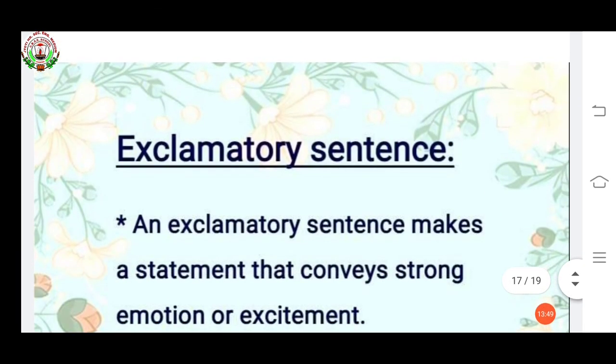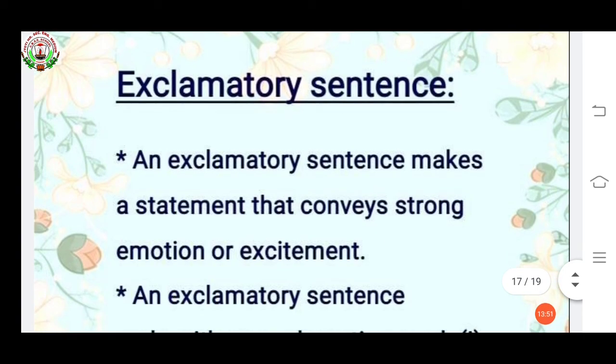Now your next topic is exclamatory sentence. An exclamatory sentence makes a statement that conveys a strong emotion or excitement, like surprise or shock.